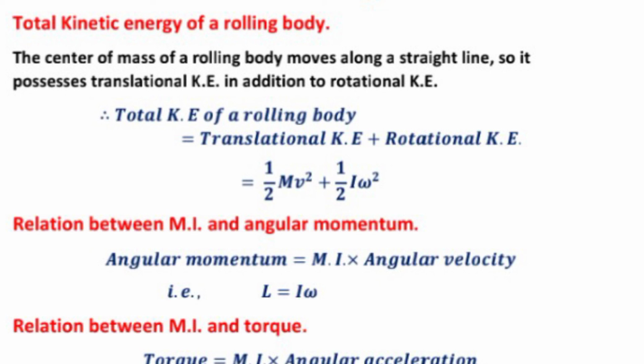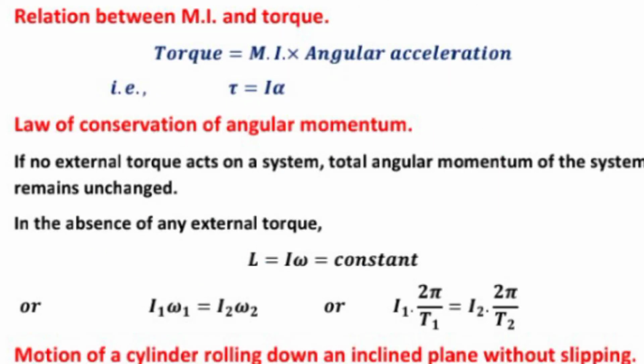Relation between moment of inertia and angular momentum. Angular momentum equal to moment of inertia into angular velocity, L equal to I omega. Relation between moment of inertia and torque. Torque equal to moment of inertia into angular acceleration, tau equal to I alpha. You should learn the formula.